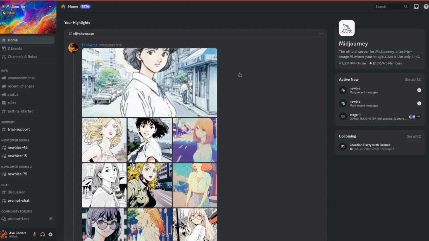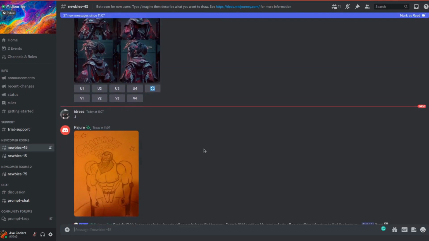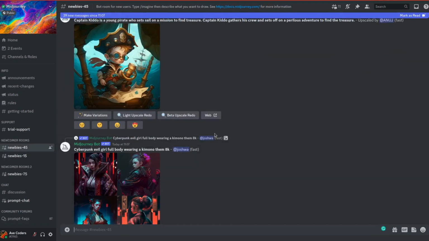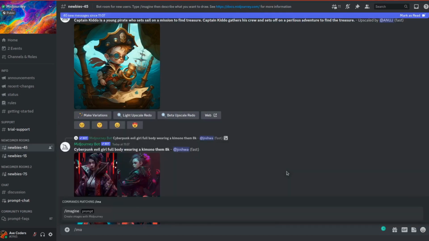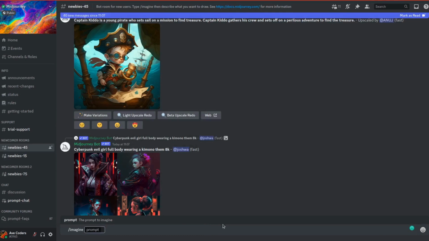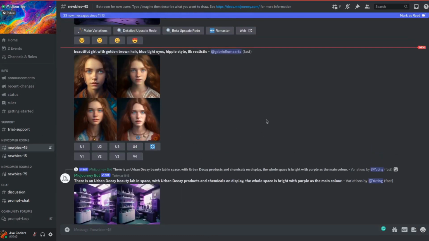But long story short, Midjourney is available via Discord, the app which you can download or use in the browser. Once again, there will be a link in the description. You can follow and start using this powerful AI instrument. First, you need to click on one of the newcomer rooms. Here it is newbies 45 and newbies 50. You can click on one of them and start generating your prompts.